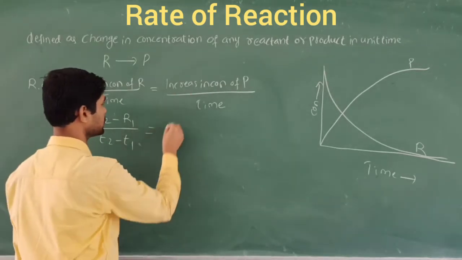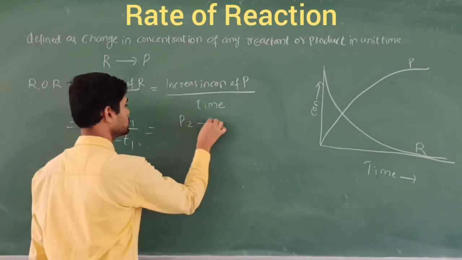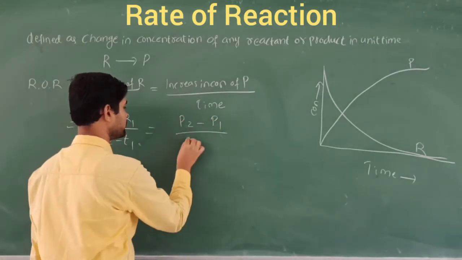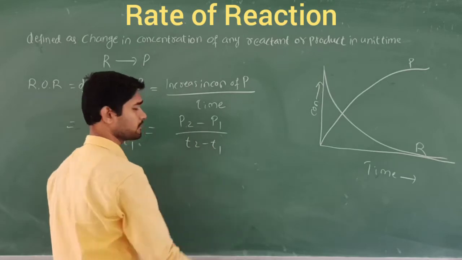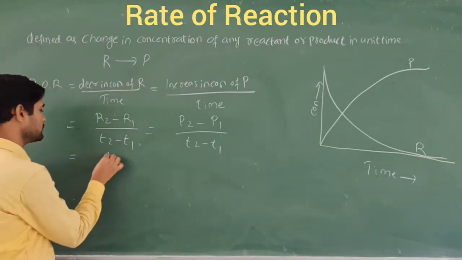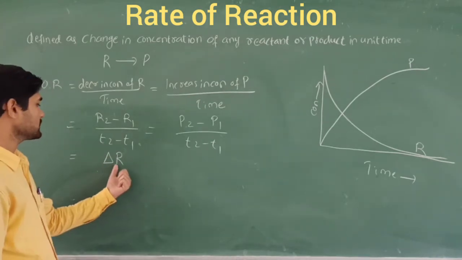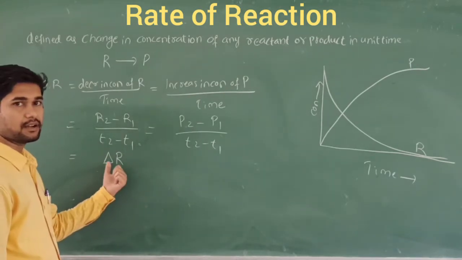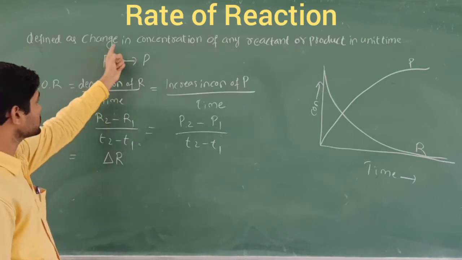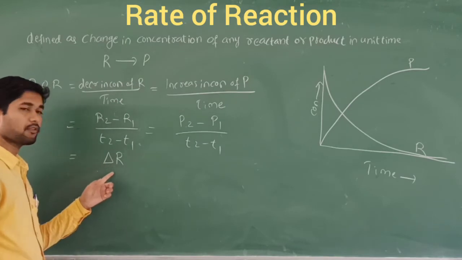That should be equal to, similarly, the increase in the concentration of the product, which I am going to write as P2 minus P1, with a definite interval of time, t2 minus t1. So now I am going to write it as delta R. Delta R is nothing but the change in the concentration of the reactant according to the definition. So I am going to write it in the form of delta R.